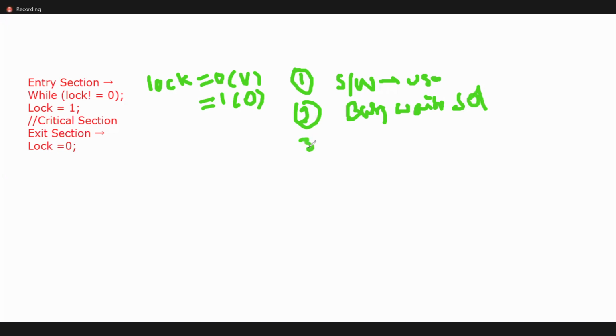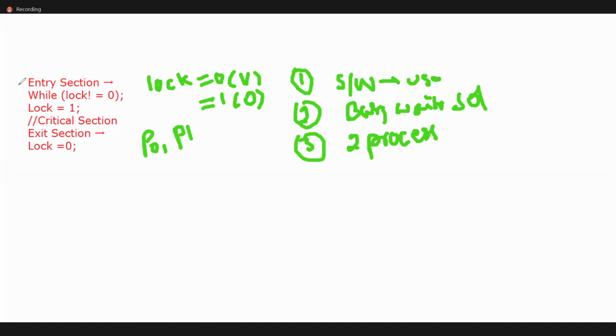And the third point is that it can execute more than two processes. So it is implemented through software at user mode. User mode means you don't require kernel level. This is a busy wait solution, so more than two processes can communicate. Lock 0 means no one is there. Now processes P0 and P1, two processes, are there as of now.